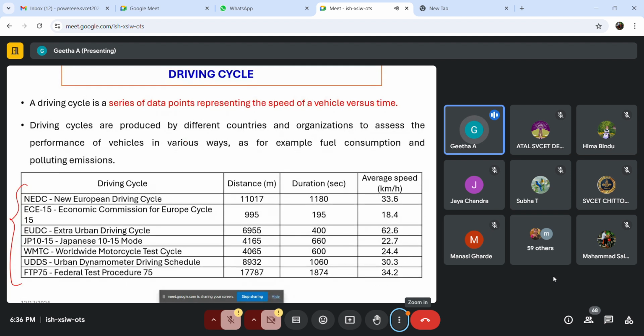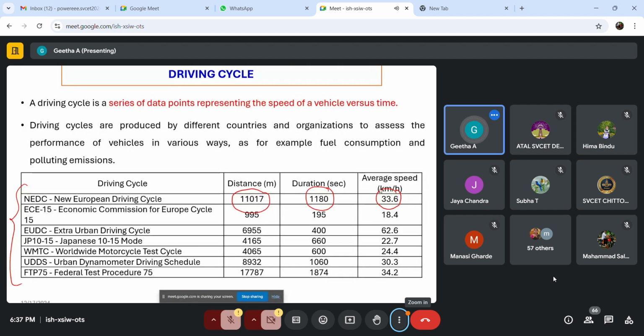Since it is released by the government, you can use it as such for your own design, or I will tell you the other way of having your driving pattern. Okay. So for example, this NEDC, New European Driving Cycle, the total distance covered is 11,017 meters, and this is the duration of the driving cycle, and this is the average speed.